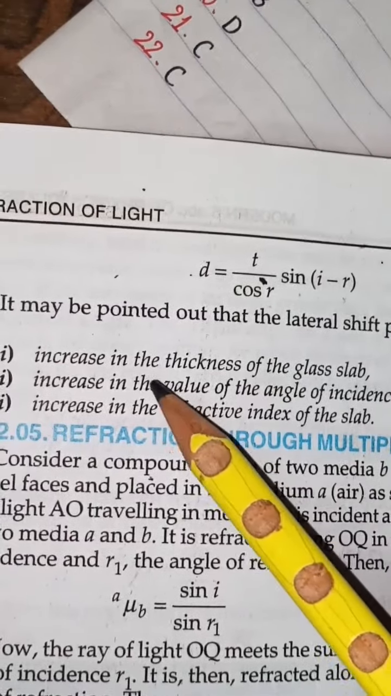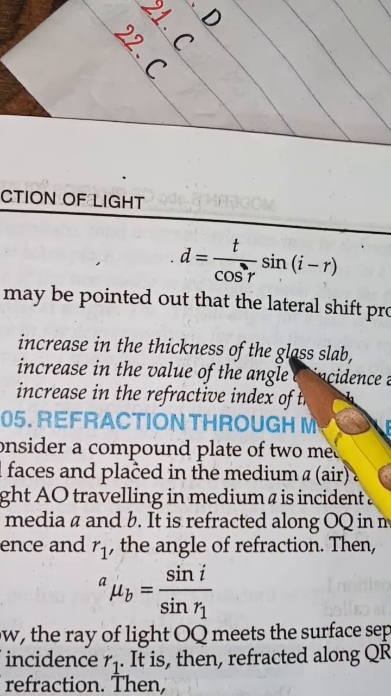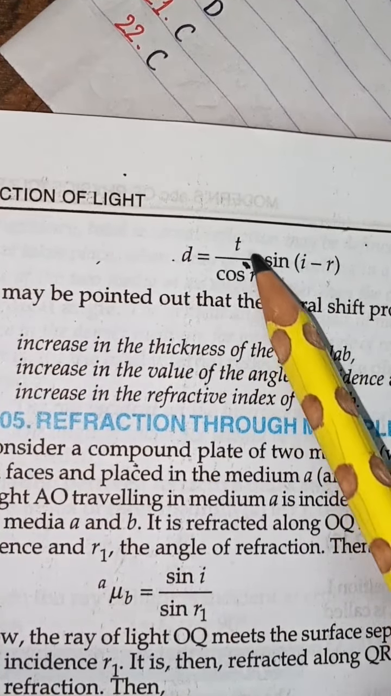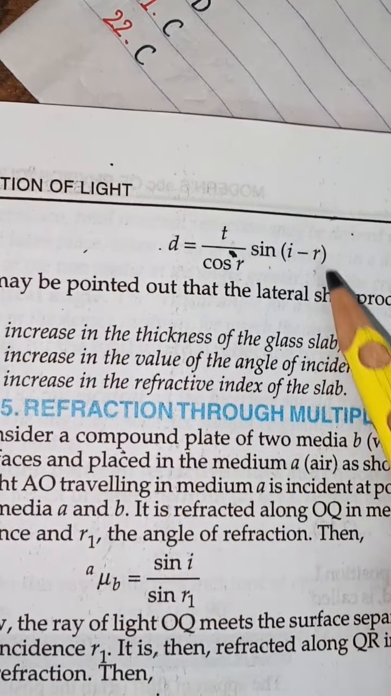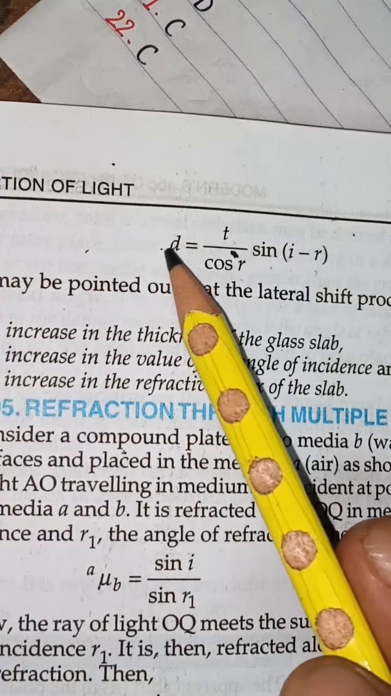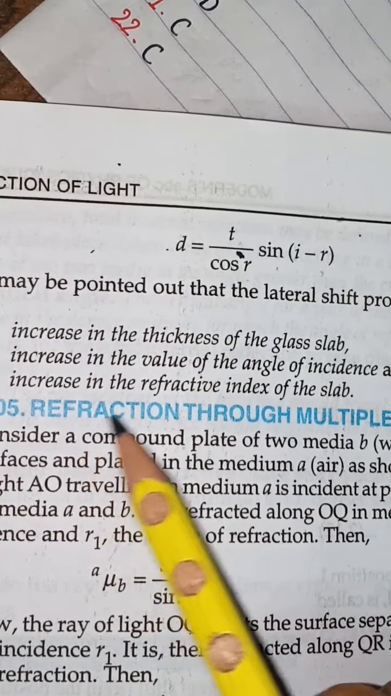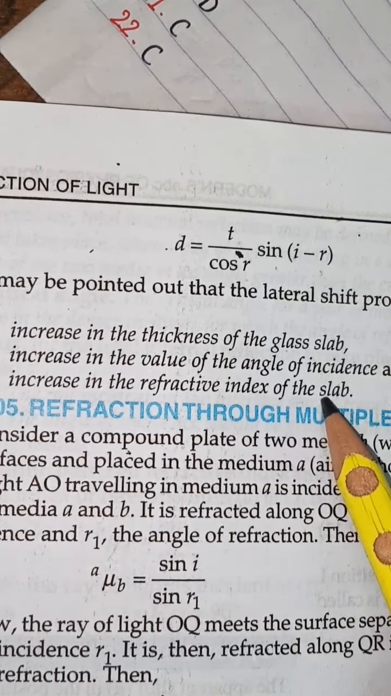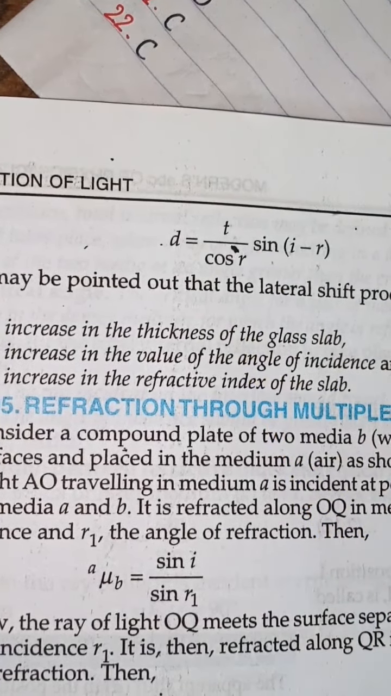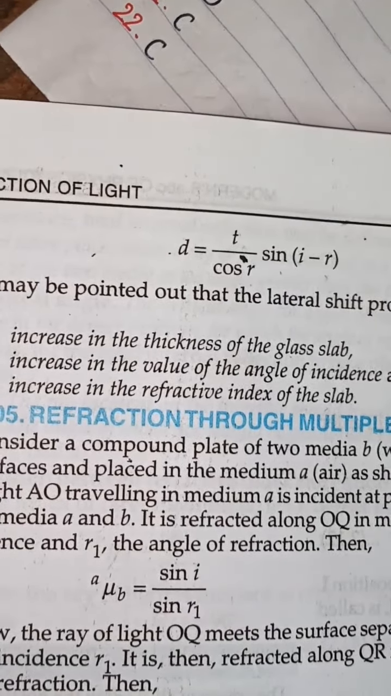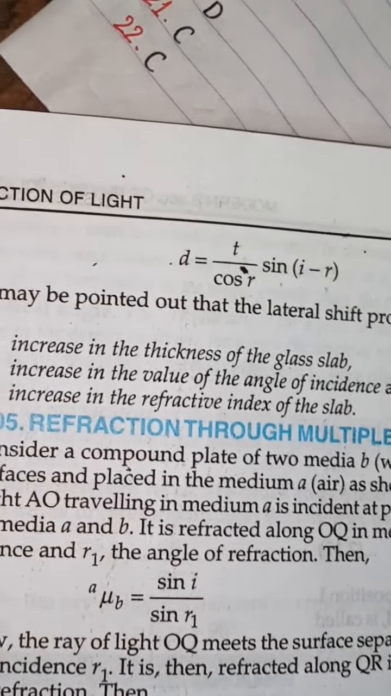So this is very important here. Now to increase the lateral shift, what can I do? If the thickness of glass t increases, d will also increase. Increasing the angle of incidence: if the value of I is more, d will also be more. Increasing the refractive index of the medium: as refractive index increases, sin(I minus r) upon cos r will also increase. So by increasing all these values, I can increase the lateral shift.